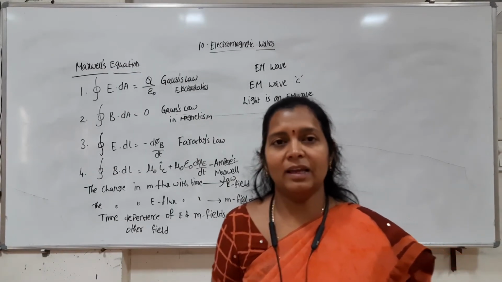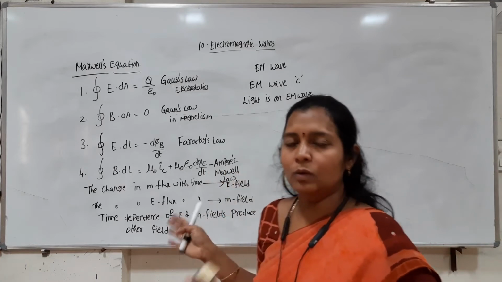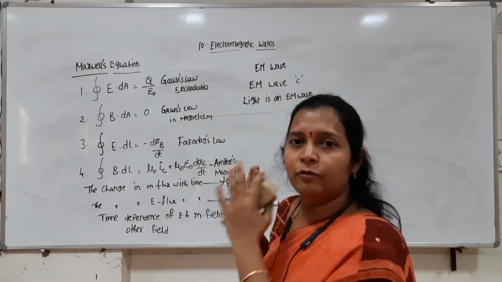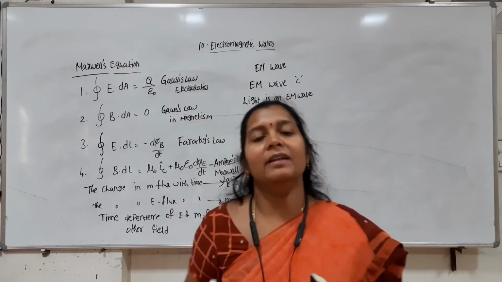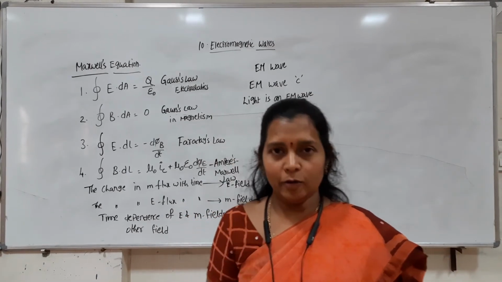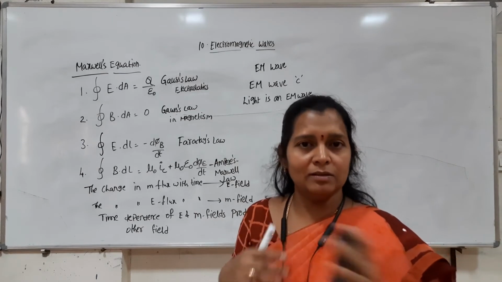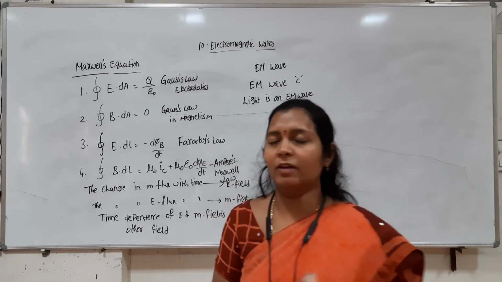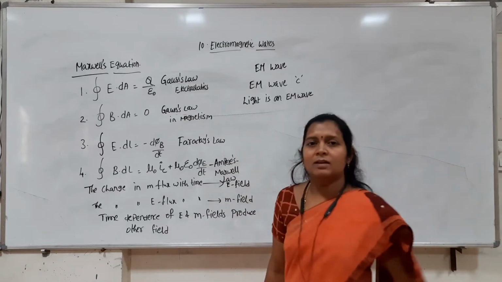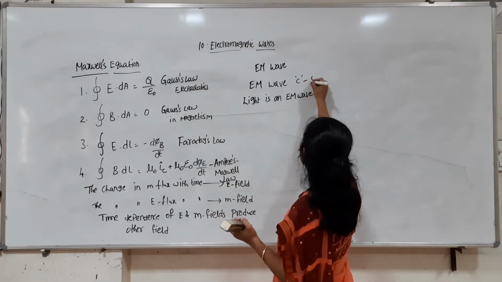So theoretically, by taking all this into account, he made a set of four equations, from which he predicted the existence of electromagnetic waves. Using theoretical study, he also calculated the speed of the EM wave, which is nothing but the speed of light.